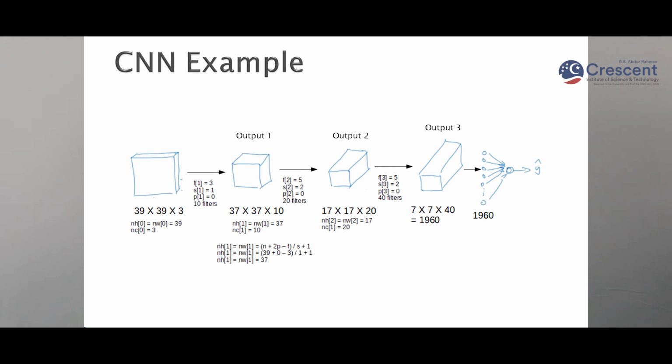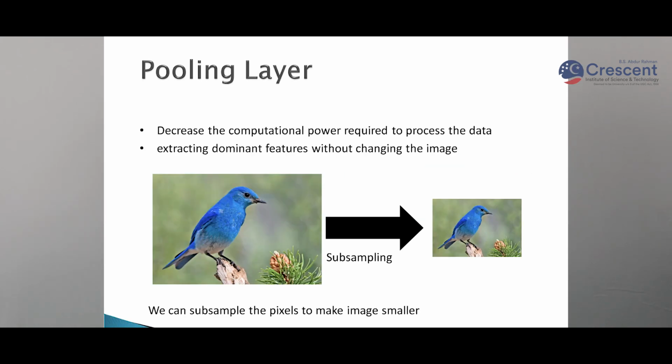Similarly, when we get an output like 1980, that can be handled with the neural network. So these pixels we can send to the neural network for the prediction. We can use the pooling layer also in a convolution neural network. Why is this pooling layer used? It will also reduce the size of the image by extracting the dominant feature without changing the image.